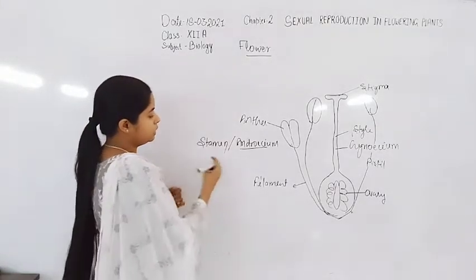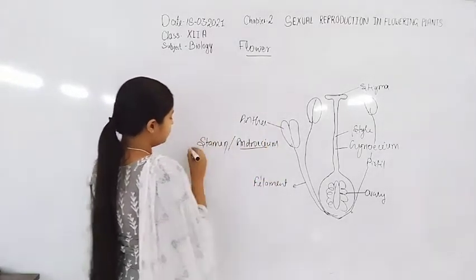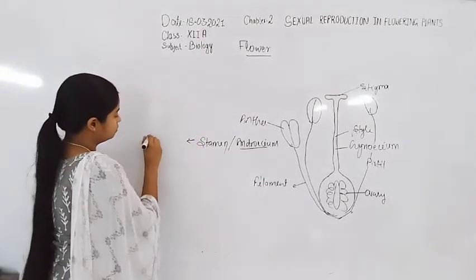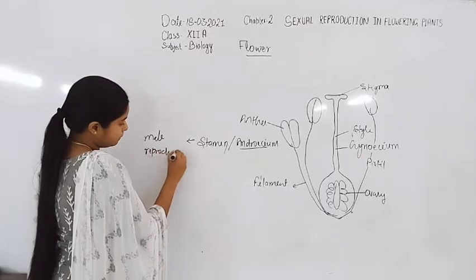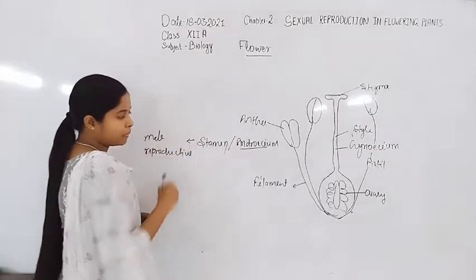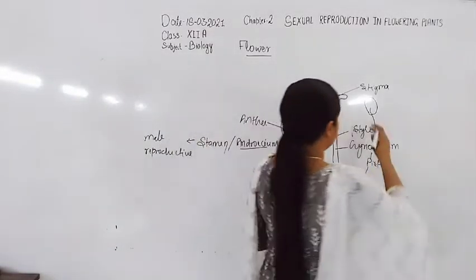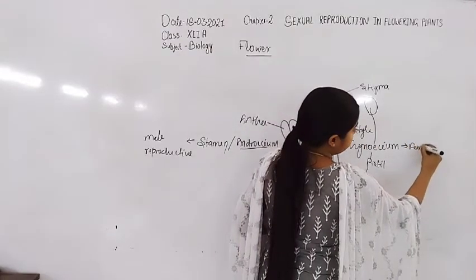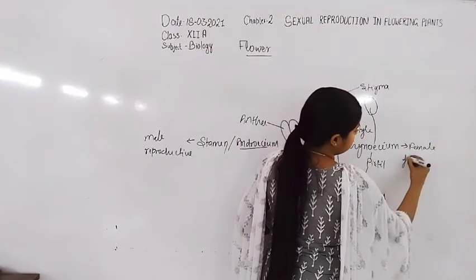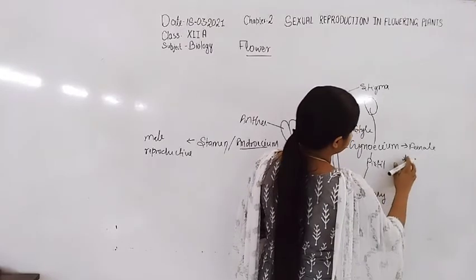So here this is the male reproductive part, and here is the gynoecium, the female reproductive part.